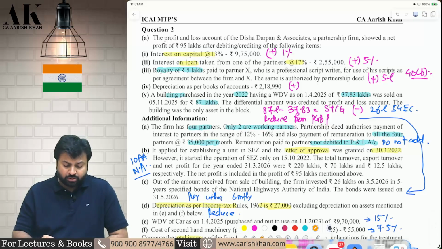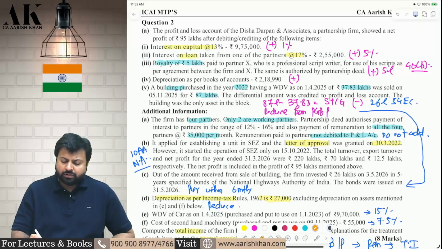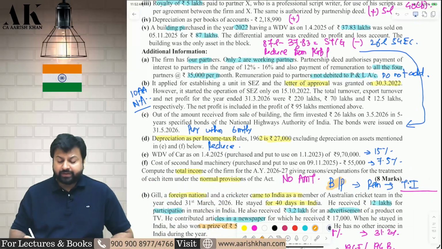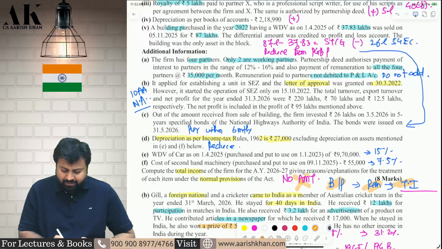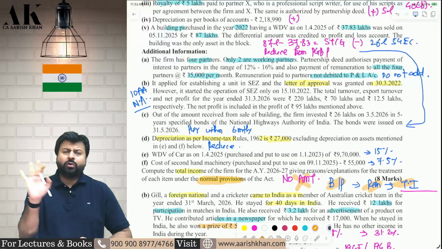Yes, the second question is a good question which is coming for the first time in our 26 paper compilation. What is this question? This question is on partnership firm. We need to find out the book profit, the remuneration, and the total income. AMT is not required. No AMT. We are supposed to compute only under the normal provision.